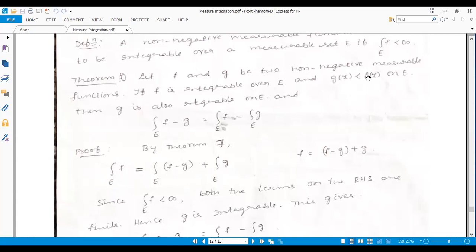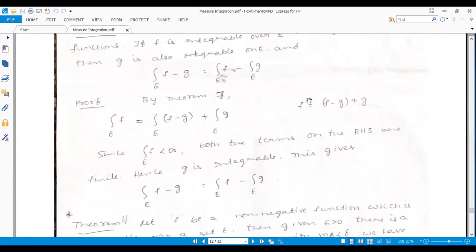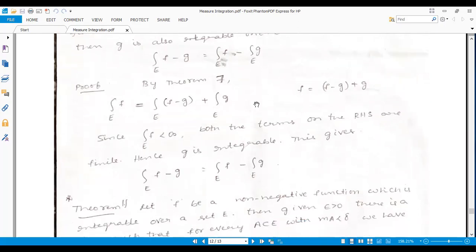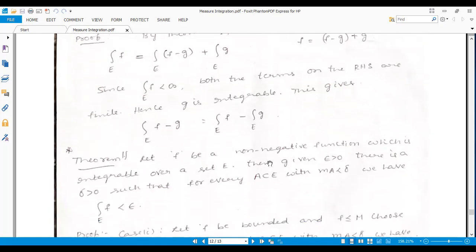Then you know that the left hand side is given to be integrable, which means it is finite. Therefore, the right hand terms are also integrable. Both are finite. Left hand side is finite, so right hand side is also finite. This is positive, so definitely G is also integrable. This gives that the integral of F minus G over E can be represented as the integral of F over E minus the integral of G over E.